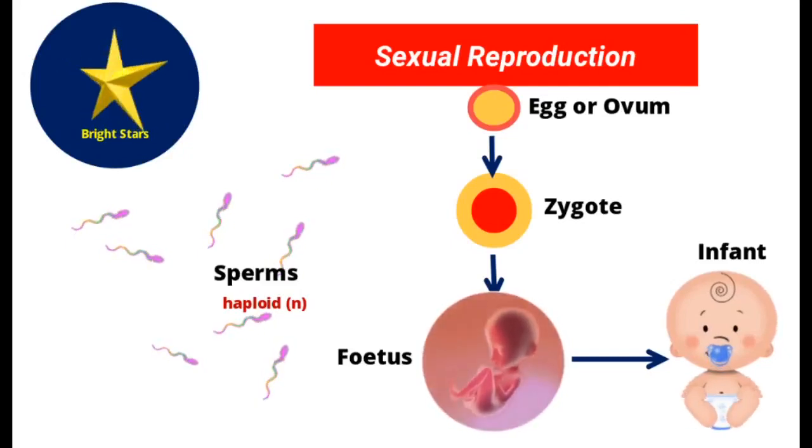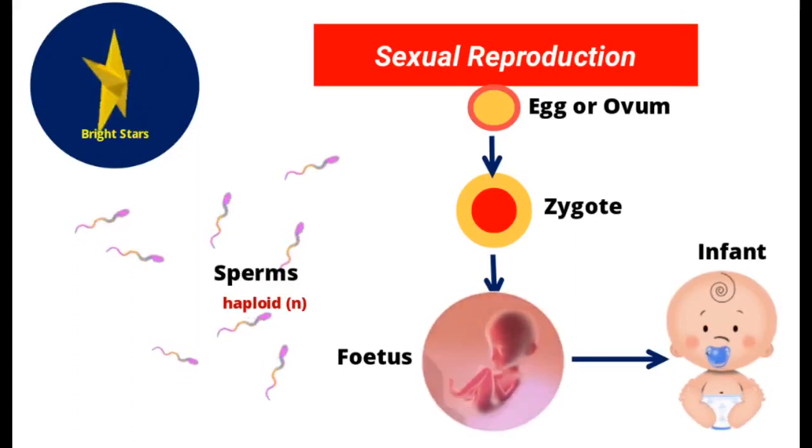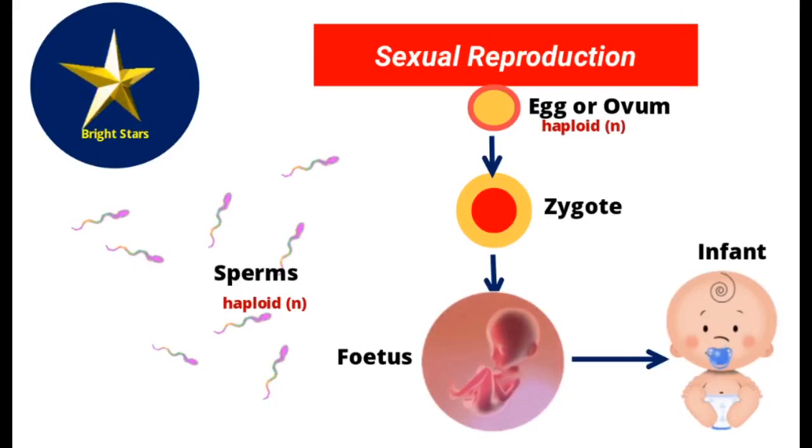So chromosomes come in two sets. One set of chromosomes is called haploid. A male organism is diploid, but it produces male cells which are haploid through a process called meiosis, meiotic cell division. In the same way, the egg also has a haploid set of chromosomes.